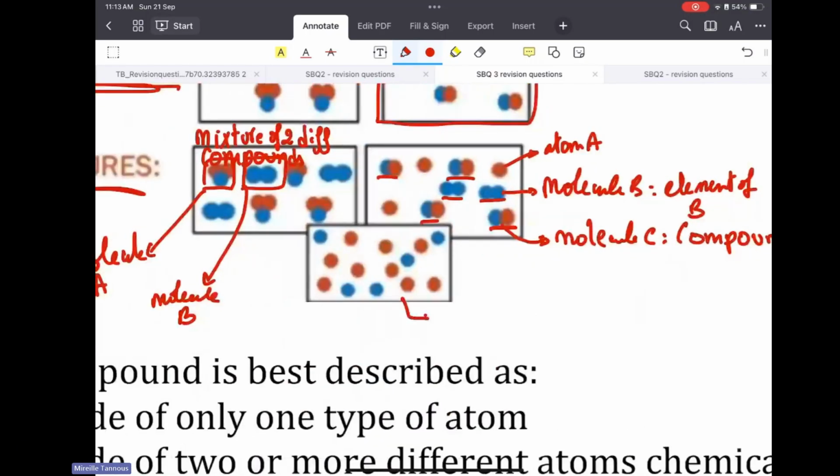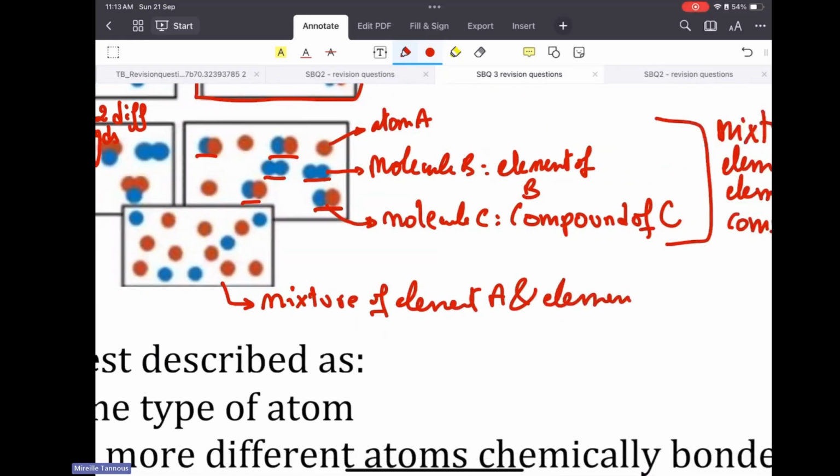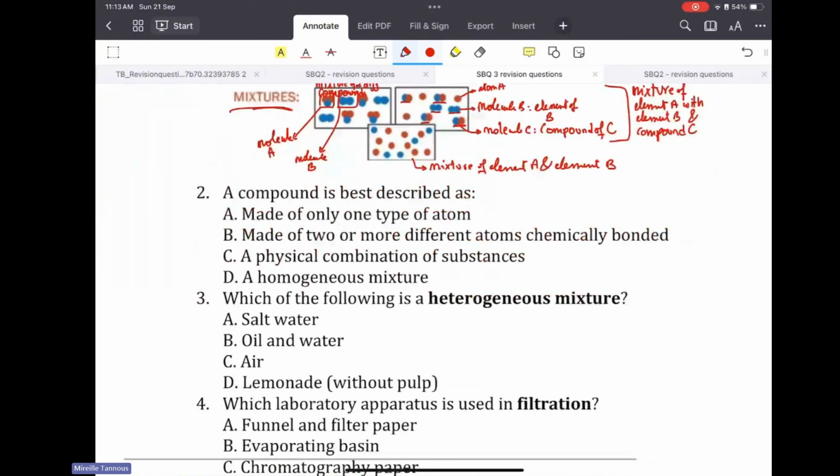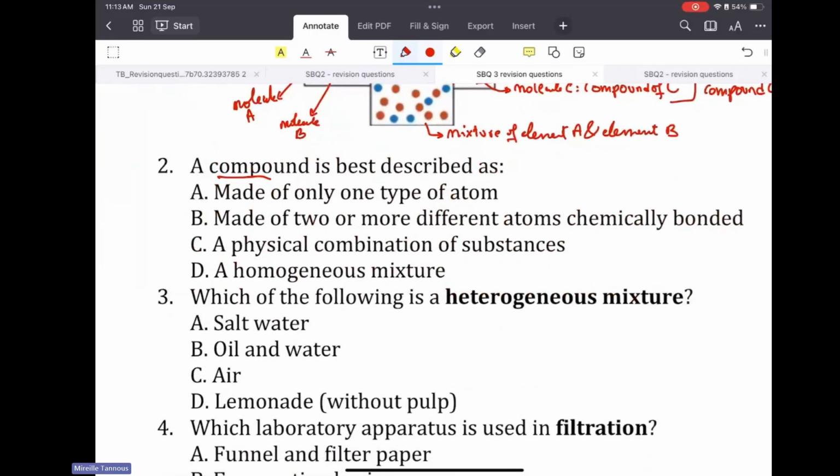Last one is also a mixture of element A and a different element B. So that's the explanation of this. A compound is best described as a compound made of only one type, that's for element. It's made of two or more different atoms chemically bonded, that's correct. A physical combination, that's a mixture.